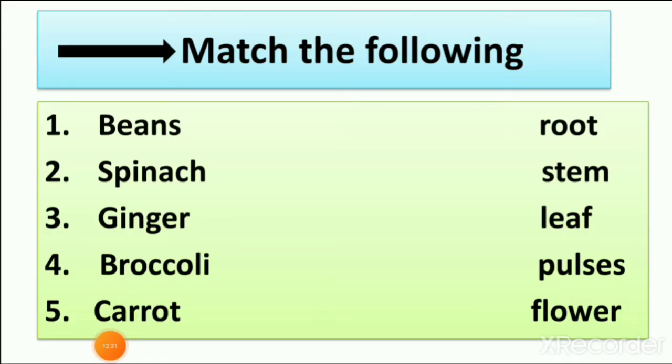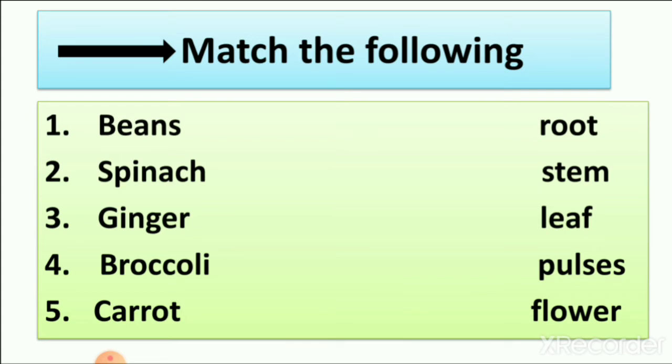Here you can see that there are 5 names. First is beans. So we have to find the answer of column 1 from column 2. So what are beans from this? When we learn about roots, we learn that root is an underground part. So beans are not root. Then stem. Stem is a part of the plant. Then leaf. Leaf is also part of the plant. Then pulses.